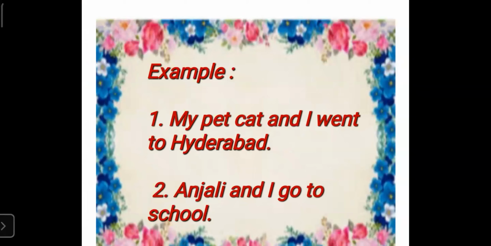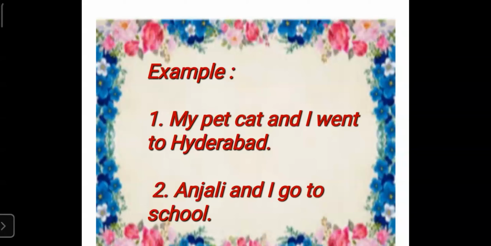Example, my pet cat and I went to Hyderabad. Students, here the first word of the sentence is my. So M word is in capital because M is the first letter of the sentence. And at the end, you can see full stop is there. And Hyderabad word, Hyderabad is a special name given to a place. So Hyderabad word is also beginning with a capital letter. And you can see I word is also in capital.